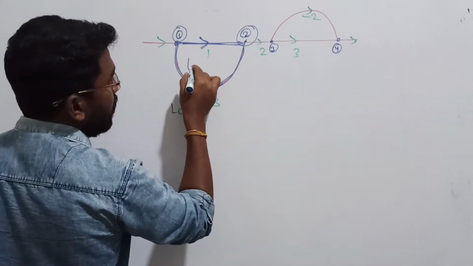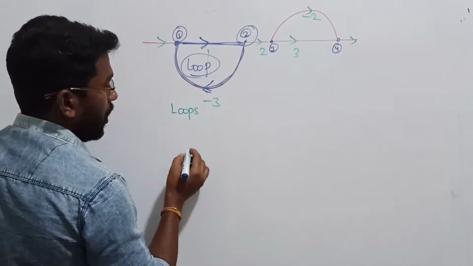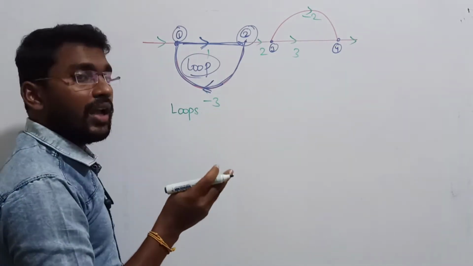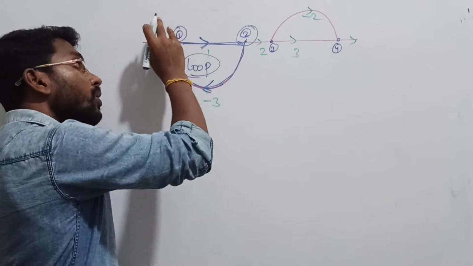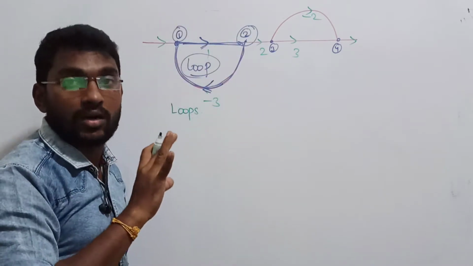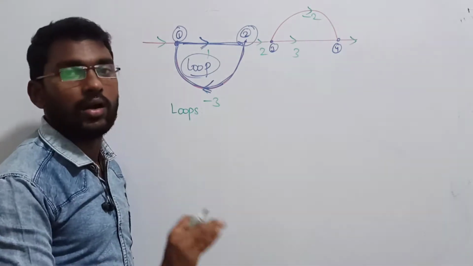So this can be treated as a loop, right? Loop in the sense that the starting and terminating point must remain the same. In a loop, repeated nodes are not available. That is not allowed. You can say repeated nodes are not allowed.